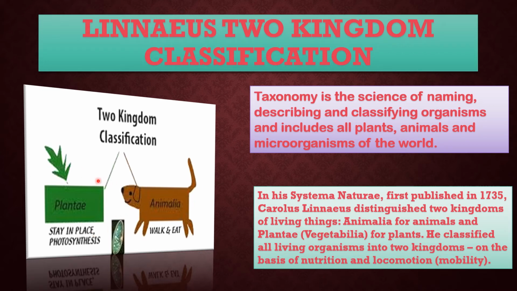See, Plantae, which includes all types of plants, stay in place and they show photosynthesis. And this is Animalia, which includes all kinds of animals. They can walk and eat. That means plants are stationary, but animals are mobile.